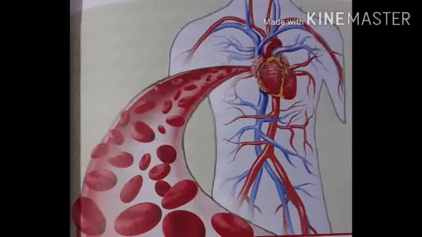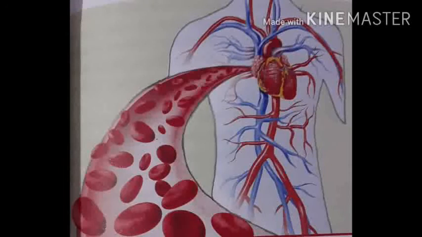Now, the second function of blood is similar to the first one, that is, blood carries nutrients that are generated during digestion from different parts of the digestive system to the cells of the body. So these are the two important functions. First one is blood helps in transporting oxygen and carbon dioxide throughout the body, and second is blood carries the nutrients generated during digestion.